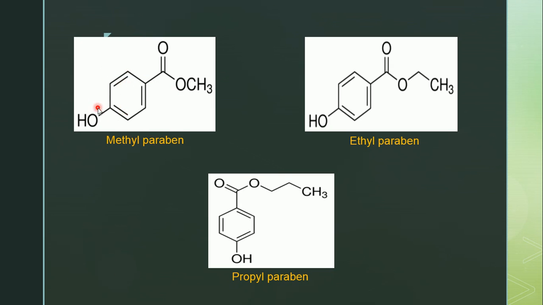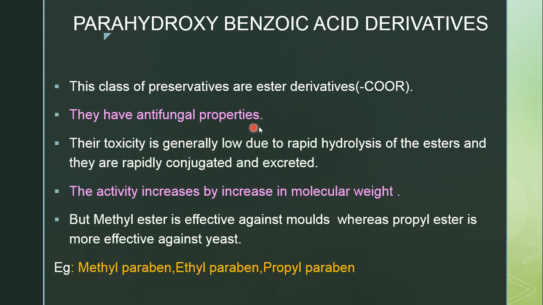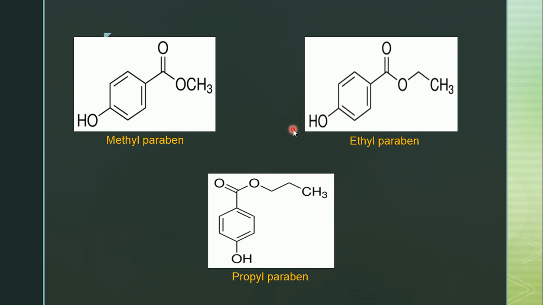This is the structure of methyl paraben. This is para hydroxybenzoic acid. In the place of hydrogen, a methyl group is present, that is the structure of methyl paraben. Here in COOR, the R is a methyl group, that is an alkyl group. That's why these structures are considered ester derivatives.